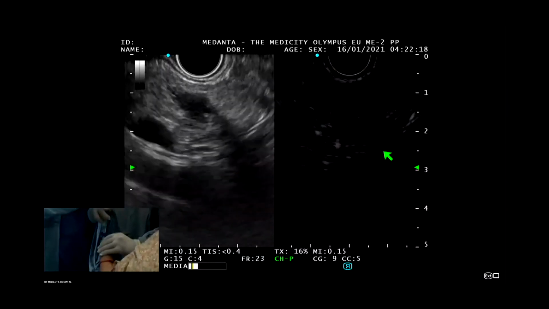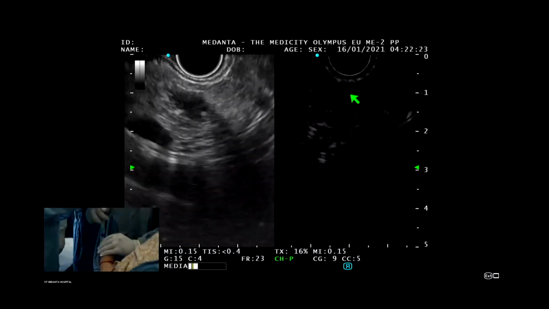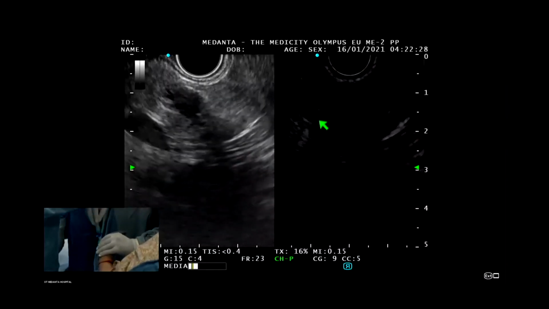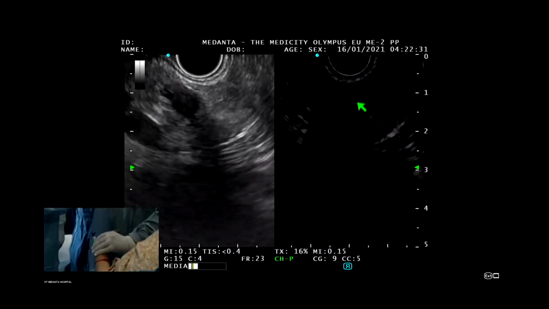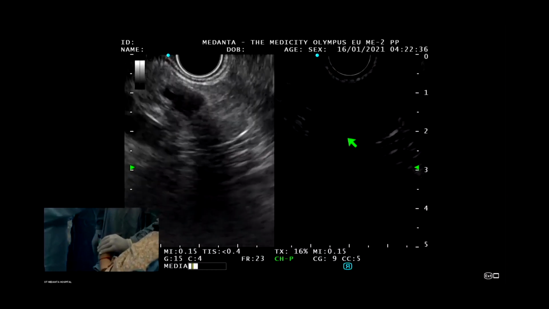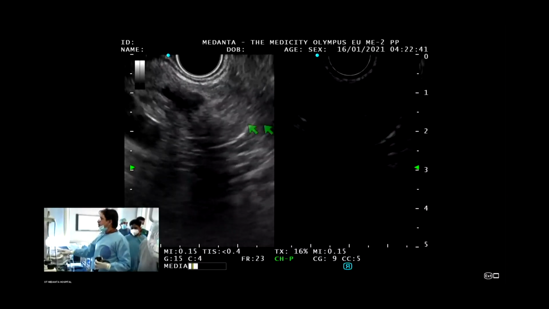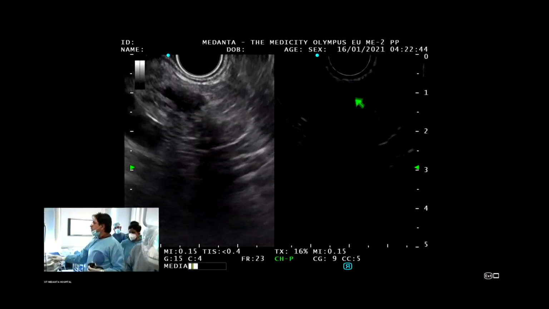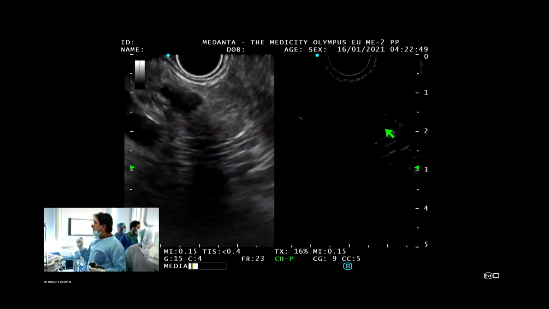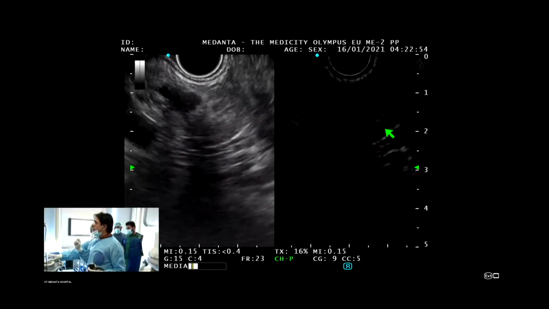Now you see the lesion is still hypovascular, not hypervascular. Have you noticed there was no uptake here? No, there's no uptake. Can you see it is not taking up contrast? You can see the contrast agent in the vessels and the pancreatic parenchyma, but the lesion, which is seen well on the B mode image, has no uptake of the contrast agent. Is that right? Yes, perfectly. That indicates a hypovascular lesion, which appears to be an adenocarcinoma.